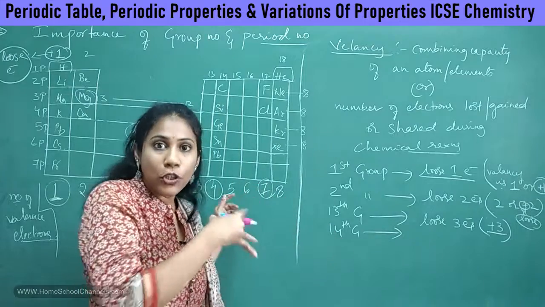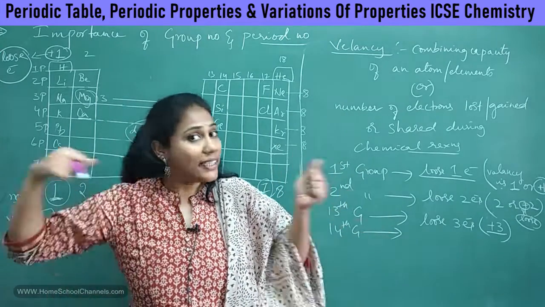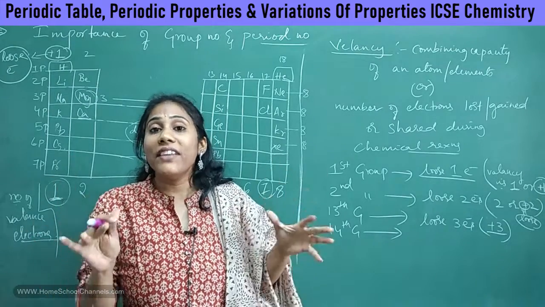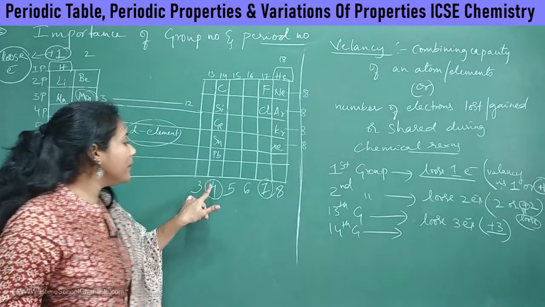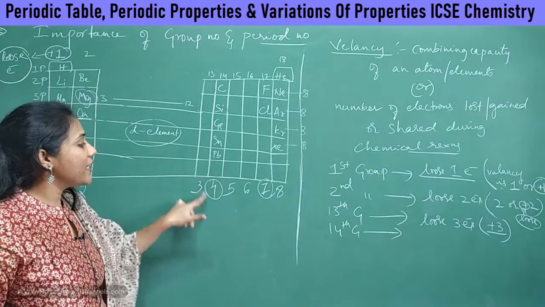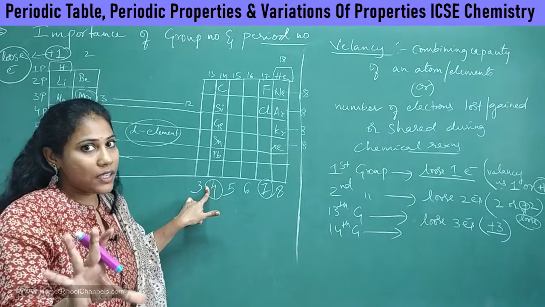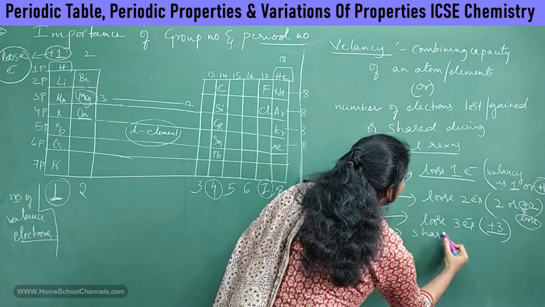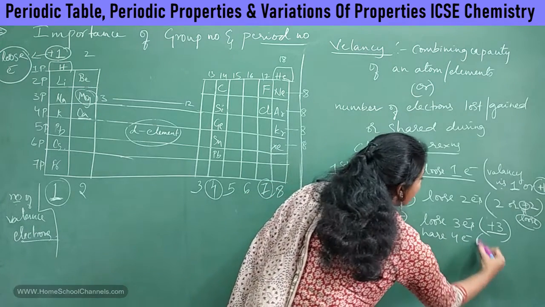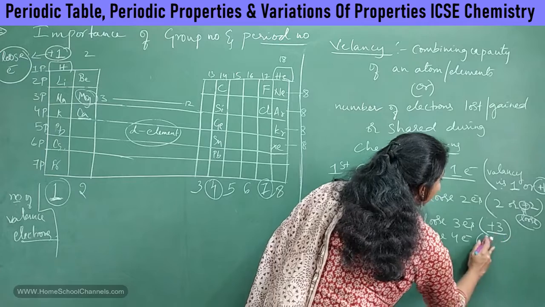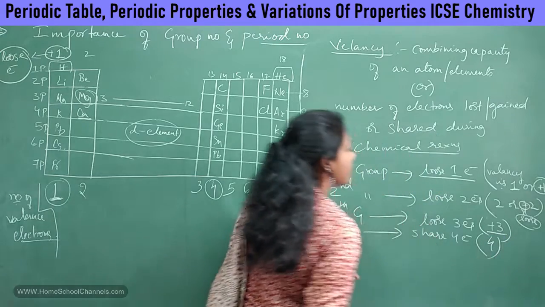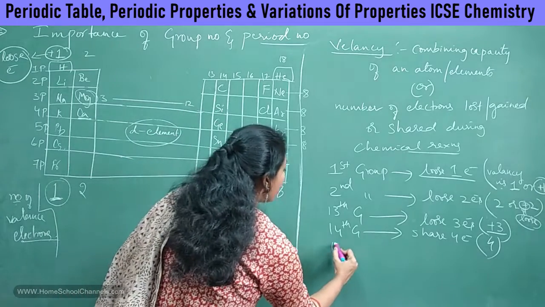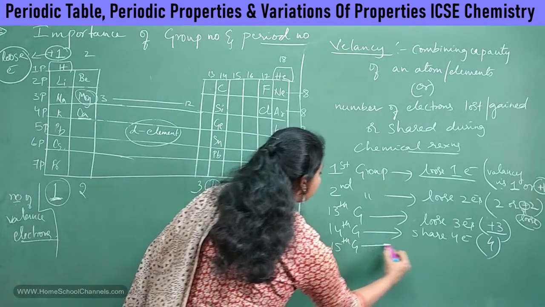So they do not lose or gain electrons during chemical reaction; they share their electrons. How many electrons will they share? Since they have 4 electrons in the last shell, they can share 4 electrons. So their valency is 4. What is their valency? It is 4.